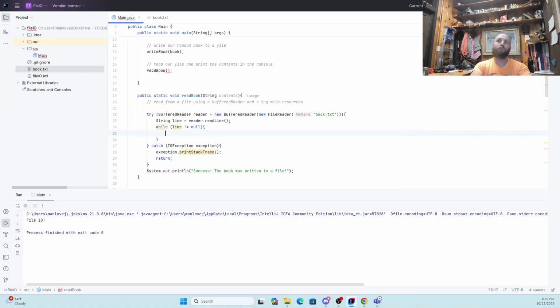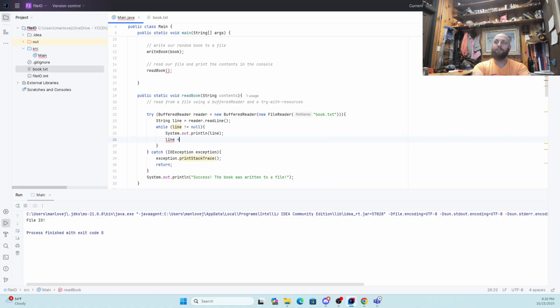So the danger is if we try to read an empty file, we could run into the case where that line was null, right? So as long as the line isn't null, we're going to do two things. The first thing is we're going to print out the line that we're looking at. And the second thing is we're going to advance to the next line. Okay, so now here we're going to say success, the book was read from a file.